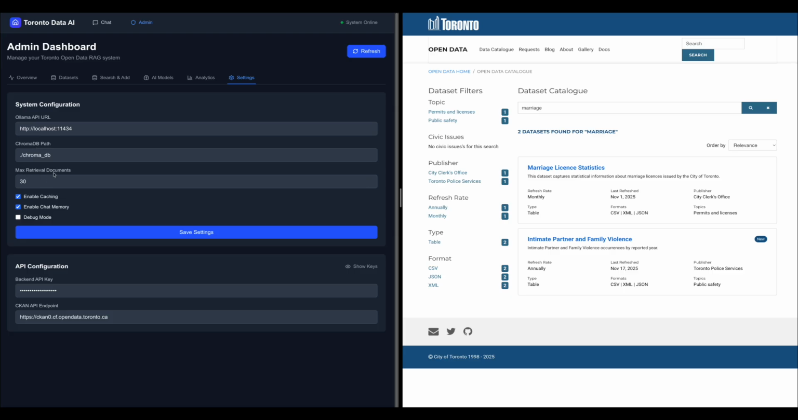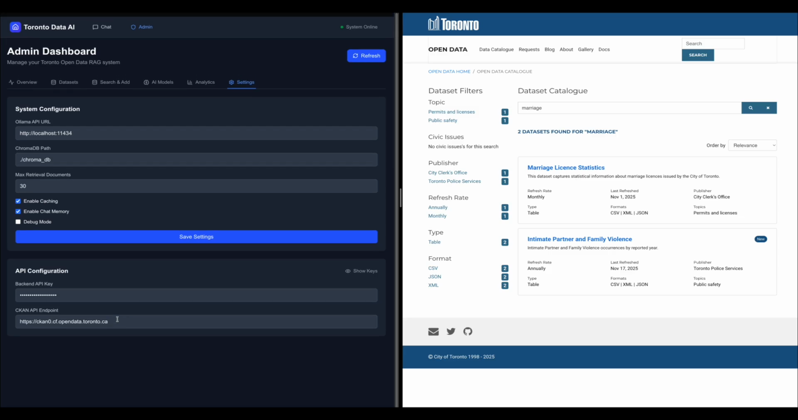Then we have maximum documents that can be retrieved. So we set a limit on how many datasets the system will use to have better control of the system. And then we have different configurations. Here we can configure any dataset API. So currently it is connected to the CKAN API endpoint. We can access any other open datasets that are available through an API here.